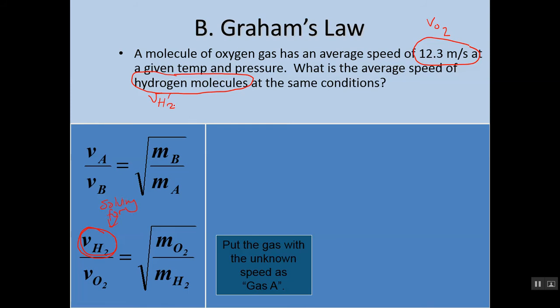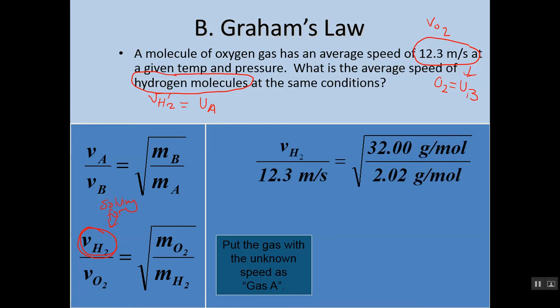So we're going to make hydrogen gas A, and we're going to make oxygen gas B. All right, so with that in mind, what do we do? Well, again, we know their molar masses, right? So it's just a matter of plugging in their molar masses. If we plug in what we know, we can figure out what the velocity for H is.